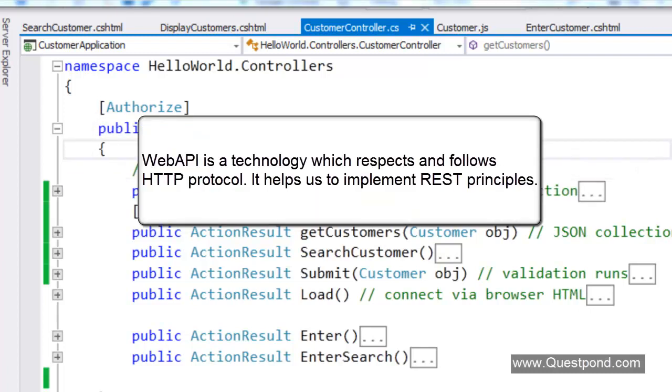Let me put a very simple and unofficial definition around this word Web API. Web API is a technology which respects and follows HTTP protocol, and by doing so it makes your web architecture simple. And if you are really keen to hear the official and complicated word, it is REST. Web API implements REST architecture. But the simple definition is that it's a technology which respects HTTP protocol and makes your architecture simple. So let us try to understand how this Web API makes our architecture simple.